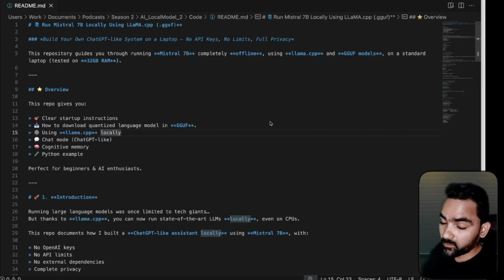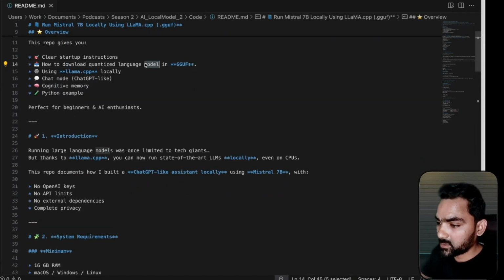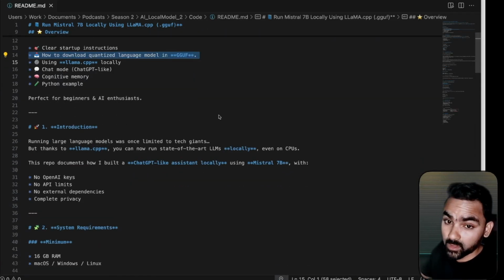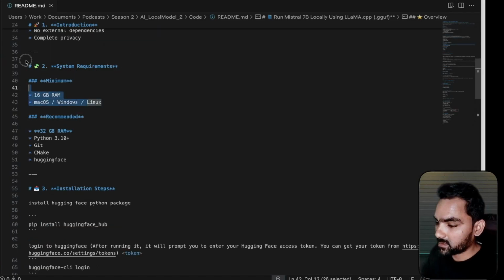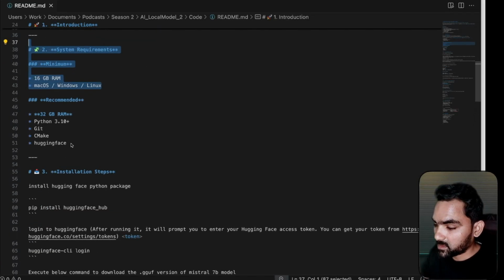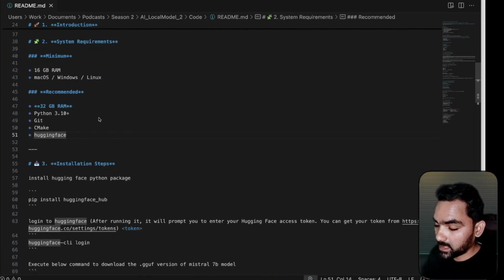A complete set of instructions is documented in a README file, which is available in a repository with a sample ChatGPT-kind of application that you can run on your local machine without any external dependency. Let's get into the details. First, we'll see the GGUF version model download. We can't run the GGUF model directly, so we have an intermediate layer provided by Llama CPP. This is the system requirement supported by Llama CPP.